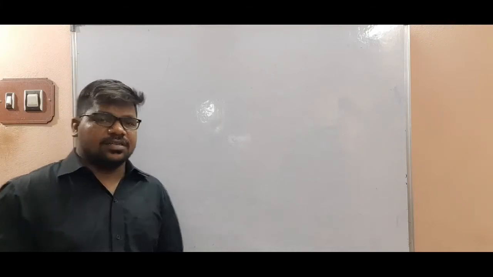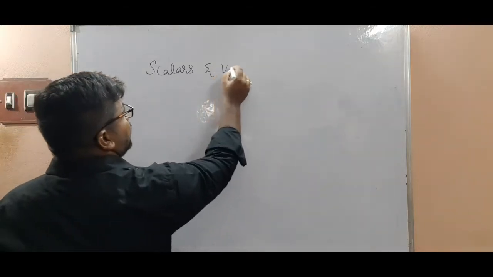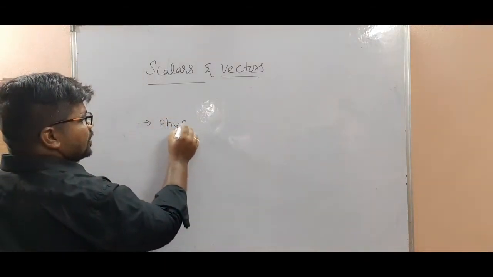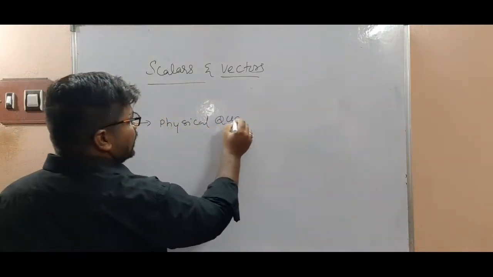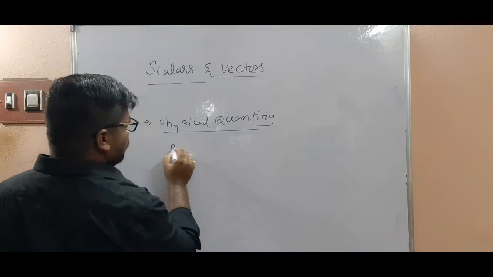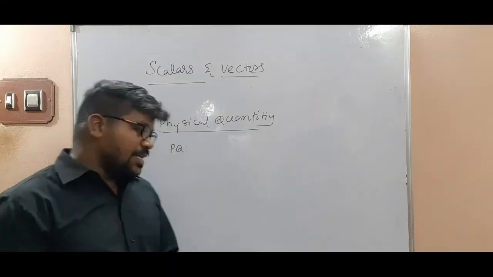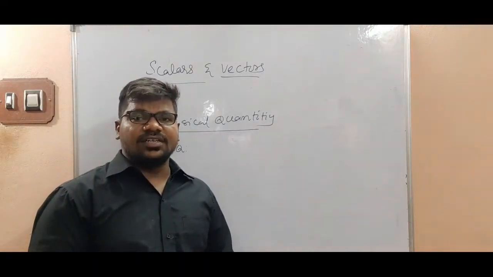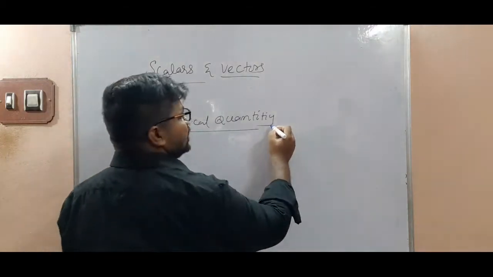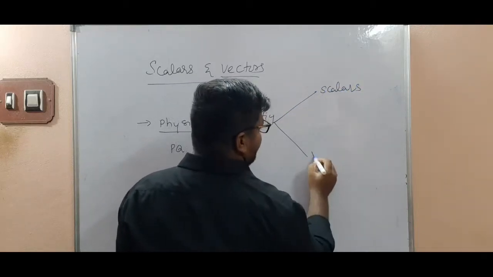Scalars and vectors. So we know that, my dear children, physical quantity, PQ. We can say physical quantity means measurable quantities. Measurable quantities are called physical quantities. Understand, my dear children? Yes. So physical quantity can broadly divide into two types: scalars and vectors.